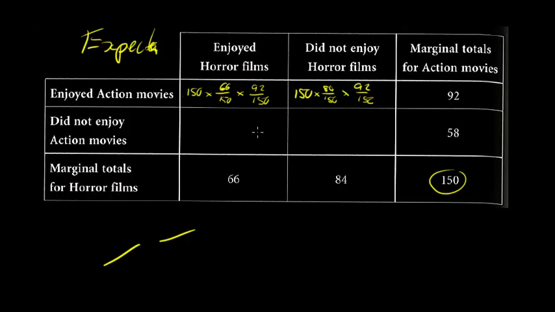Now, if I fill out the rest of it, then I'm going to start putting some numbers in. Now, notice once I've filled all of this in, you could actually, if you wanted to, make it a bit simpler, because the 150 is going to cancel in each of these. So what I could do is do 92 times by 84, divide by 150. 58 times 84 divide by 150. That will still get me the same value.